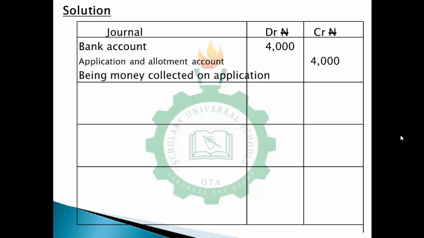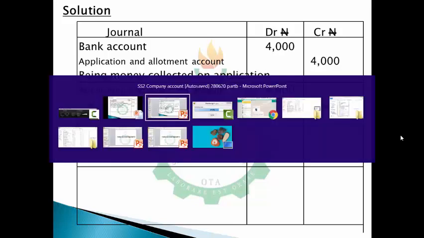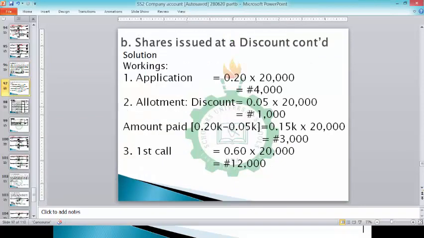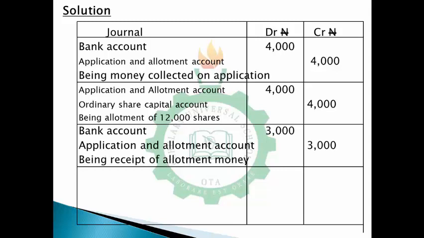So being money received on application. When you are giving them shares, you debit application and allotment, then you credit ordinary share capital account. So being shares allotted, 20,000 shares allotted on application. So now for allotment, at the point when you are receiving cash, you debit your bank account. How much do you receive this time around? You received 15 kobo by 20,000, which is 3,000 naira. So you debit bank with 3,000 naira, then you credit application and allotment with 3,000 naira. So being money received on allotment.